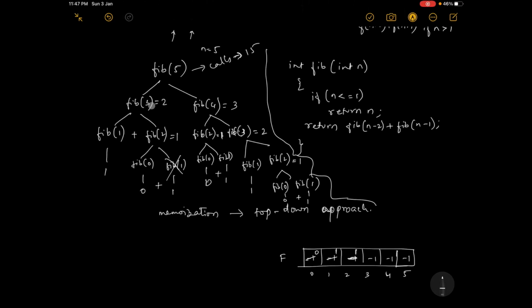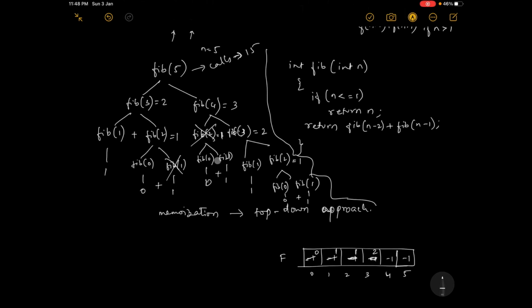Once we have calculated fib of 3, what is fib of 3? 2. And we have stored that value here. Now we go here. We don't know fib of 4, so the function is called. Fib of 2, yes, it is already known, so this function is not called. If this function is not called, obviously these two are never called, because if the main function is not called, the sub function is never called at all. Correct? Because this line is within this loop.